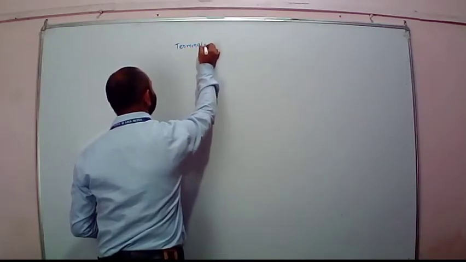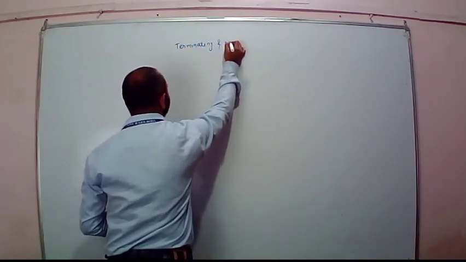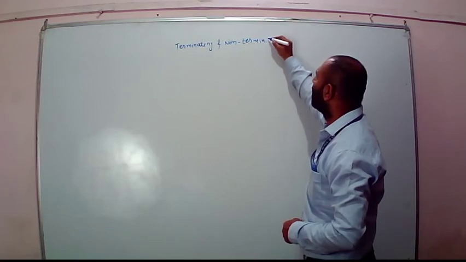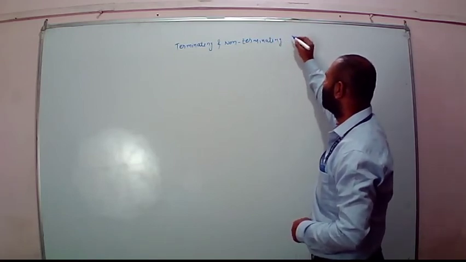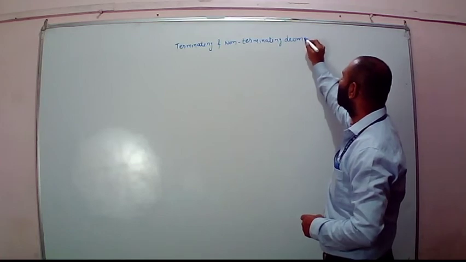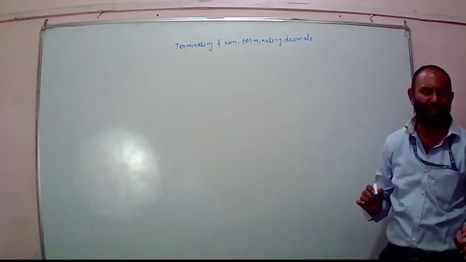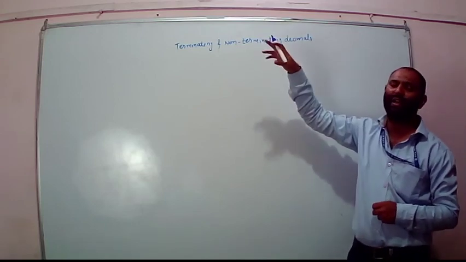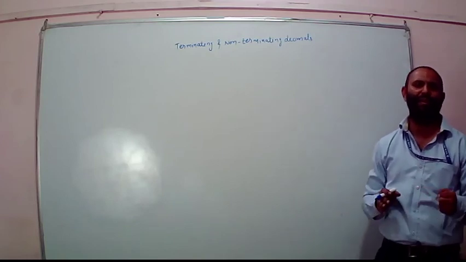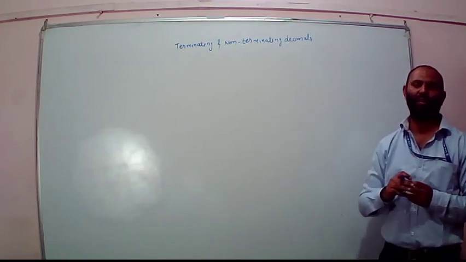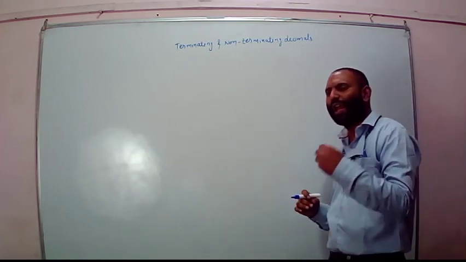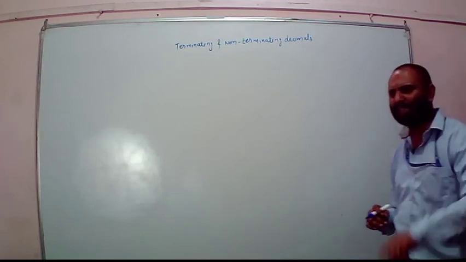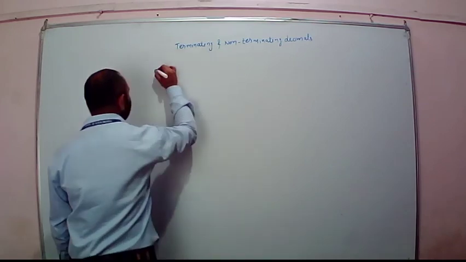We are dealing with rational numbers only, but I have told you there were two types of rational numbers: first, those whose decimals terminate, that is, their decimals end, and the other, whose decimals do not terminate, like the numbers on which we put a bar, so they are non-terminating. But how would I come to know whether they are going to be terminating or not? There is a simple condition.